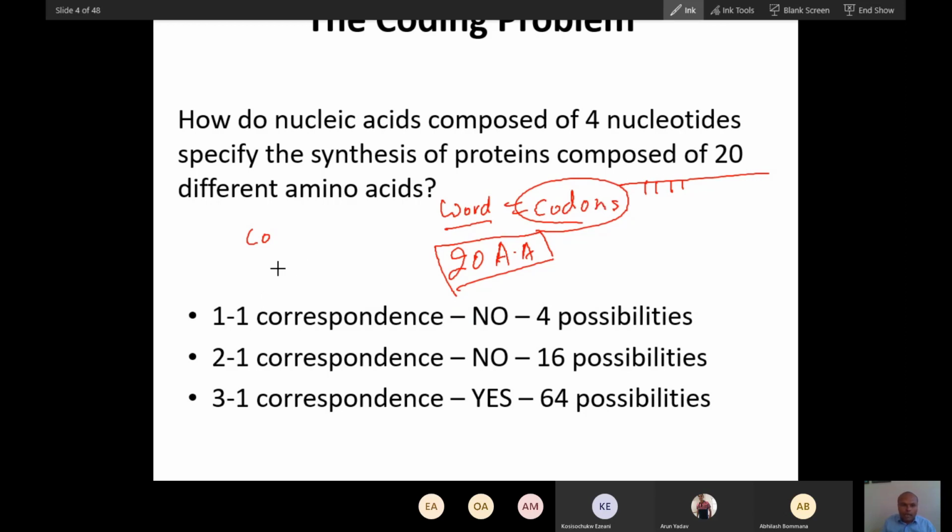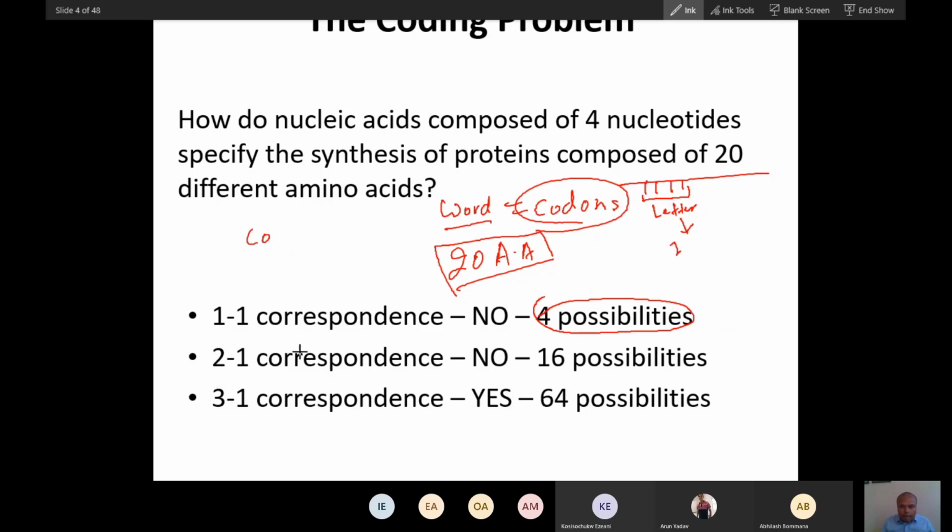There are only 4 types of letters. If we assume the word is made up of 1 letter, there will be only 4 possibilities. But our body has 20 amino acids. How can that be possible?